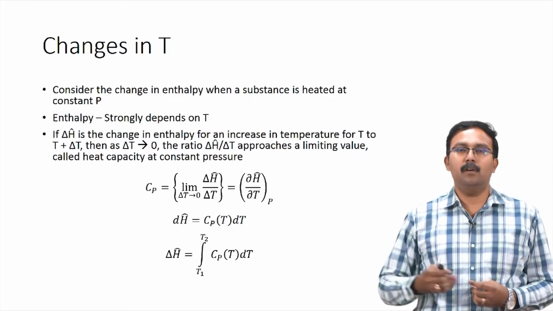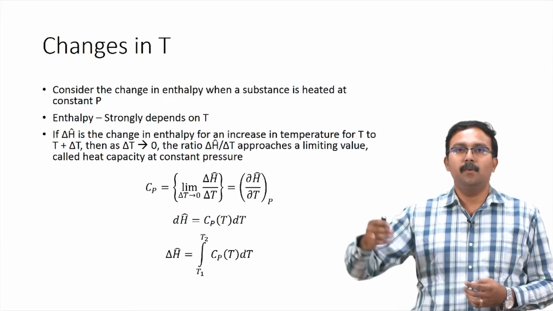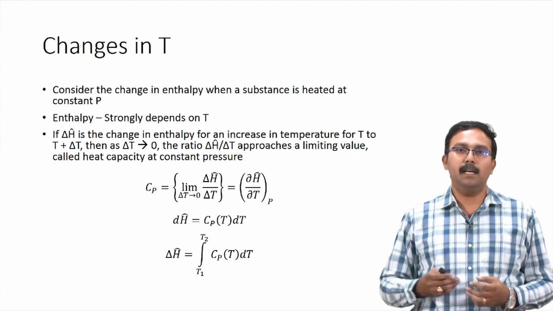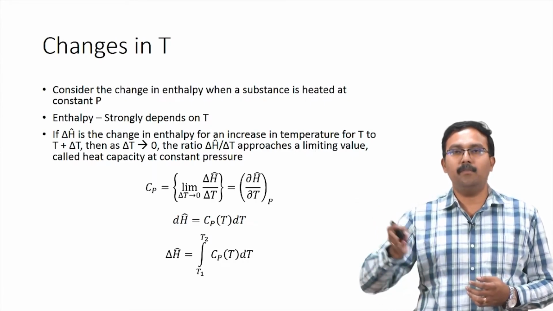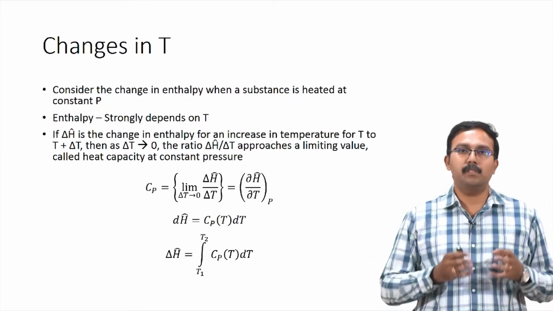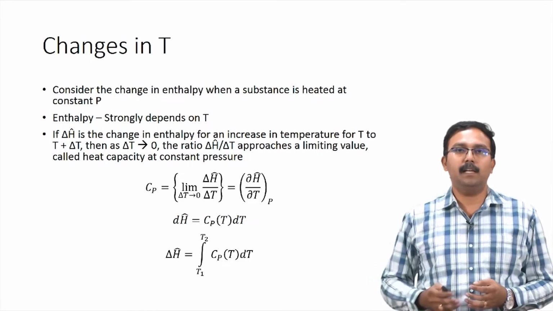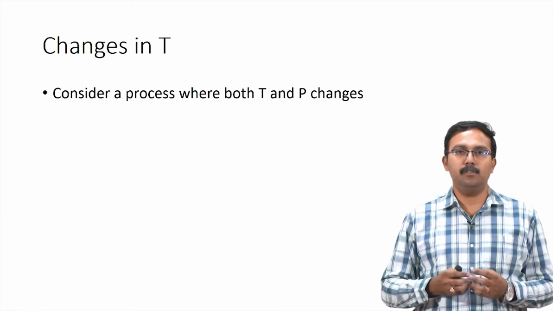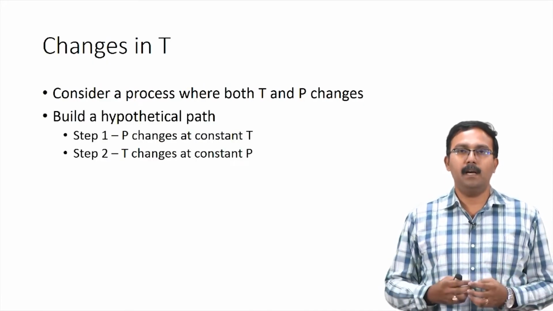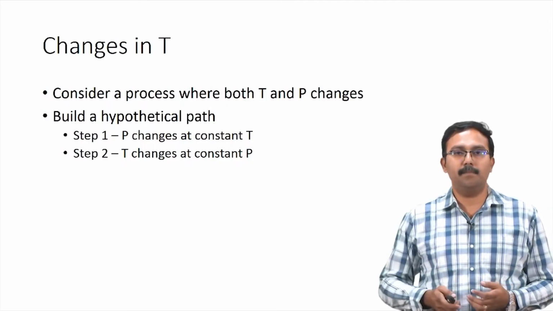As you saw in the curve for specific internal energy changing with respect to temperature, this is also not a straight line, which means that the slope of the tangents would keep changing as the temperature changes. So therefore Cp will also be a function of temperature, and we would have to calculate it as the integral of Cp dT. So let us assume a process where both temperature and pressure change. Here again we would build a hypothetical path where the first step would be change in pressure and the second step would be the change in temperature.